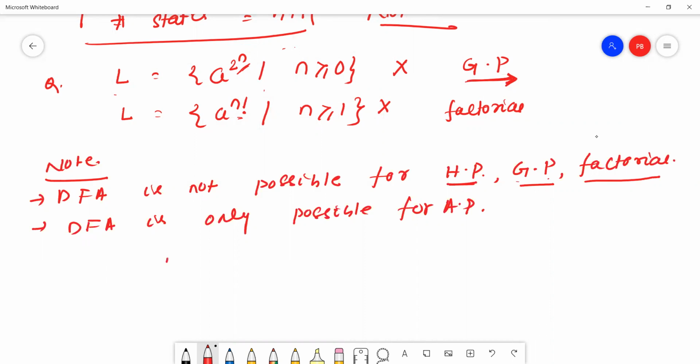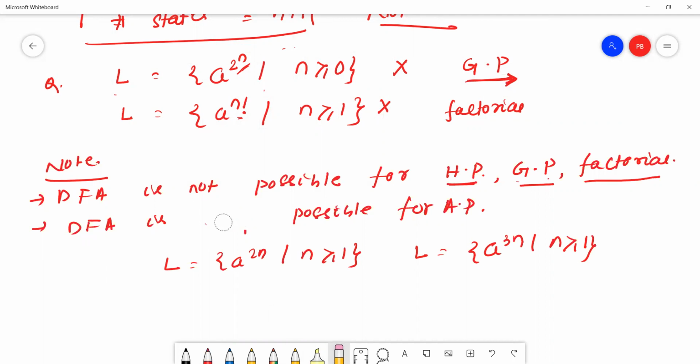For example, L equal to a to the power 2n, n is greater or equal to 1, and L equal to a to the power 3n, n is greater or equal to 1. So DFA is possible for arithmetic progression. DFA is not possible for harmonic progression, geometric progression, and factorial.